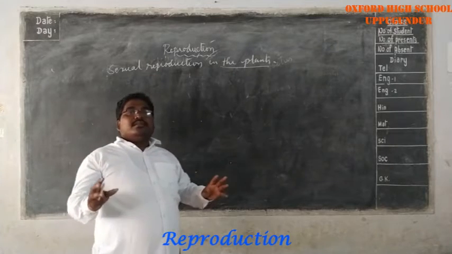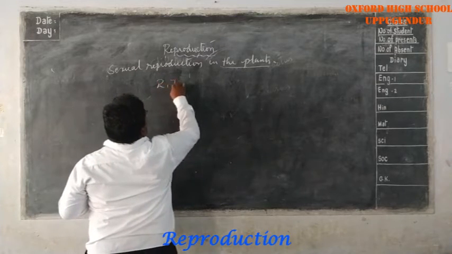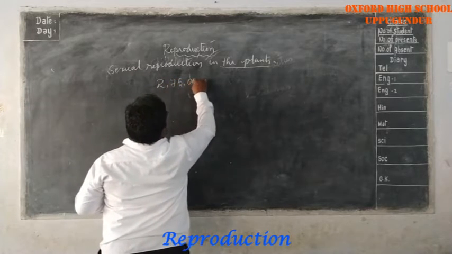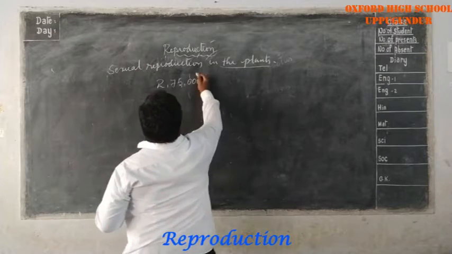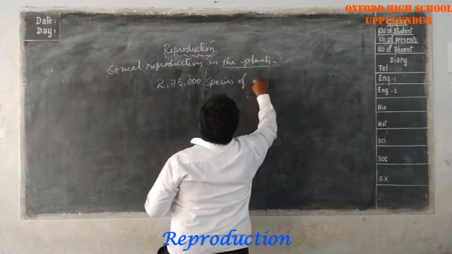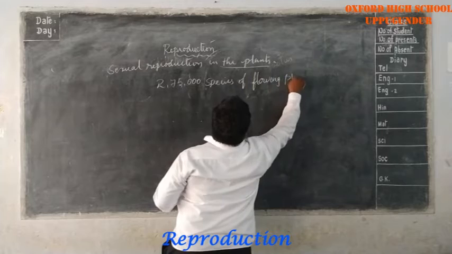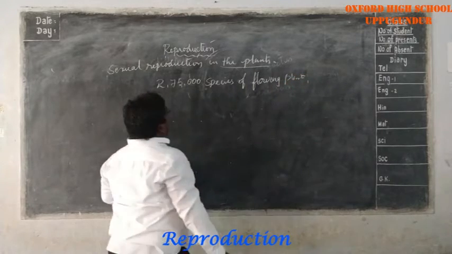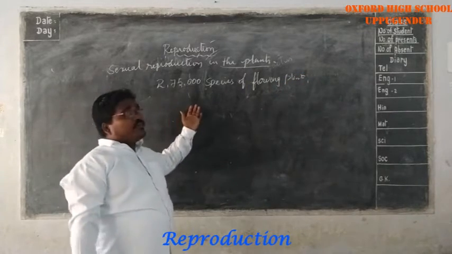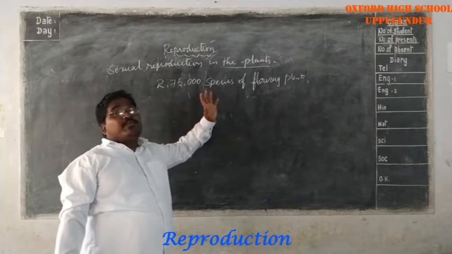As far as scientists know, there are about 2,75,000 species of flowering plants.